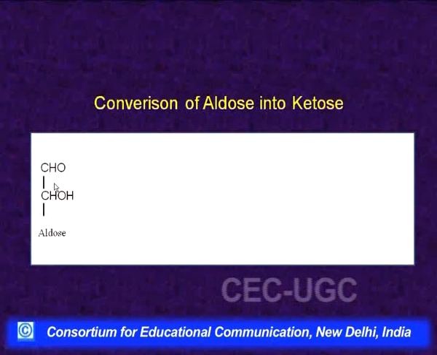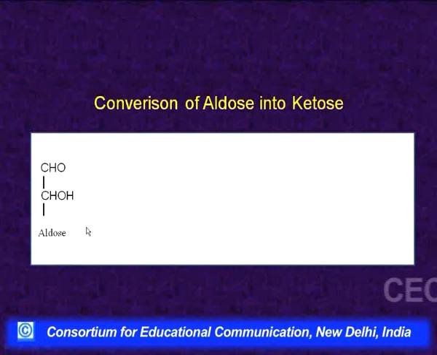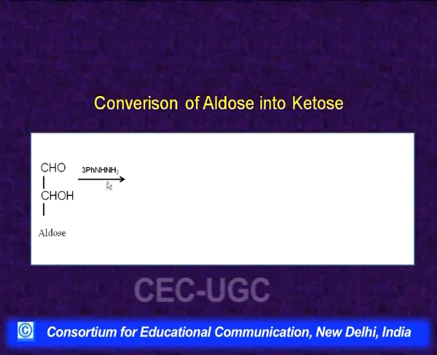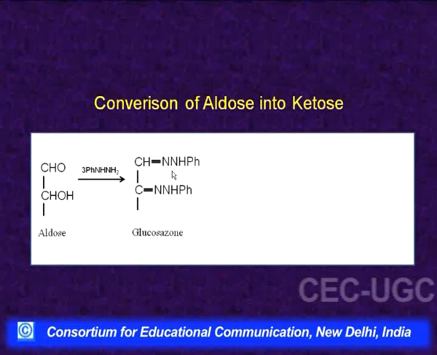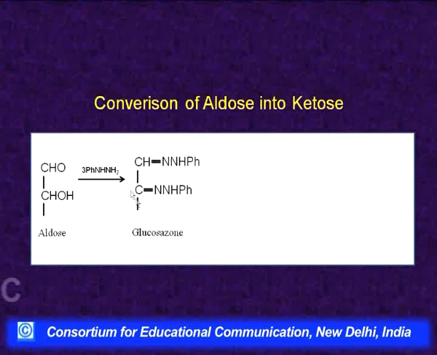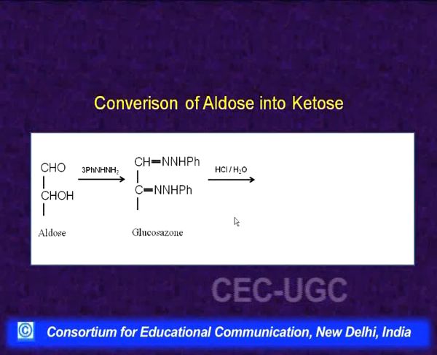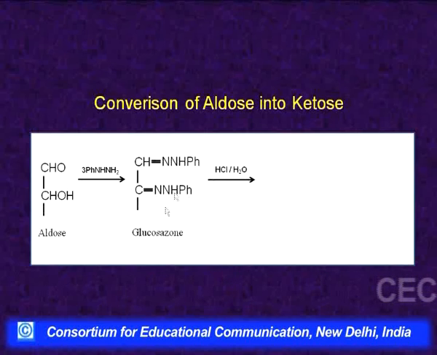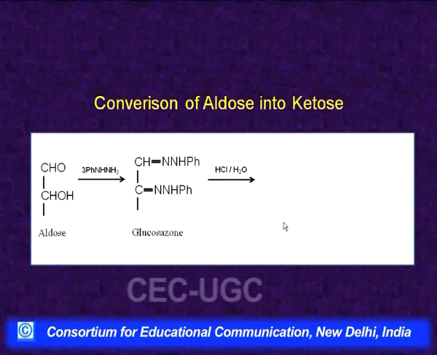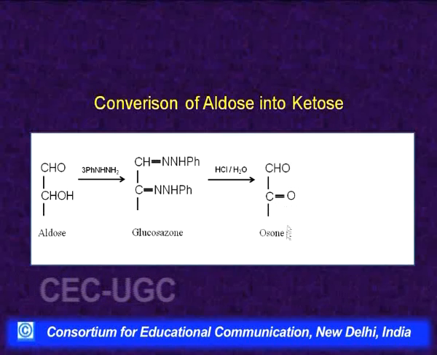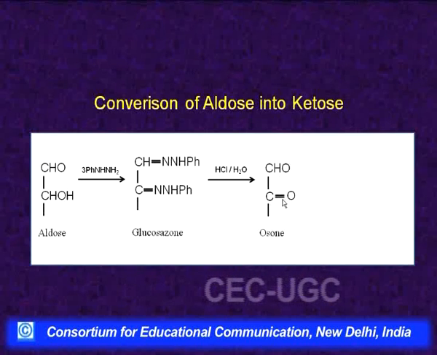So, this is a 2 carbon portion shown from any aldose. In the first step, we prepare the osazone, that is, treat with excess phenylhydrazine, and we get the osazone. Suppose it is glucose, then we get glucosazone. Then this osazone is hydrolyzed, and the CH=NNHPh portion and the C=NNHPh portion will be hydrolyzed, and we will get C=O here and C=O here. These molecules are called osones. This is an aldehydic carbon, this is a ketonic carbon.